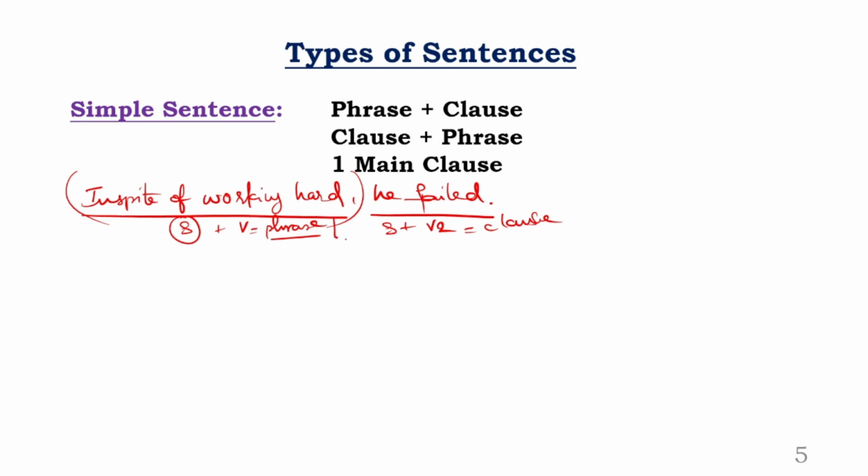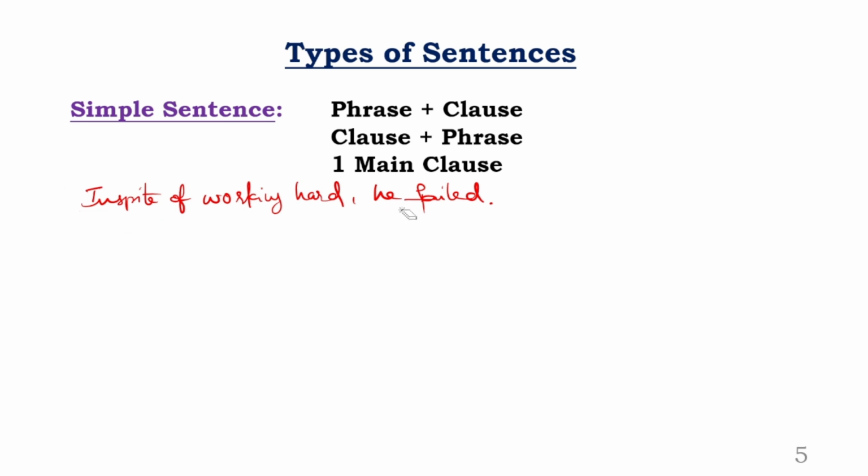So this phrase obviously depends on the clause, and this clause is nothing but the main clause. Without any conjunction, the clause is a main clause. Or another logic is you can reverse these two sentences and reread them. Can you read these two sentences in reverse format? What is that? He failed in spite of working hard.